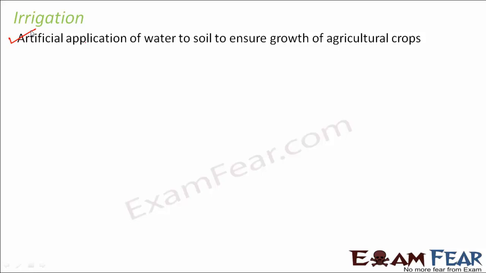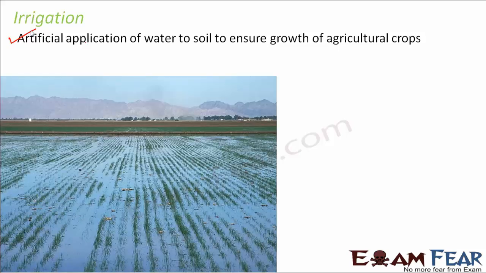But rainfall alone doesn't help, because we do not have a rainy season throughout the year. Or maybe when we want to water the field, there is no rain, because even the seasons vary sometimes. Sometimes it starts raining a little early, sometimes a little late. So that season also varies. Therefore came this concept of artificial application of water. The farmers bring water by some means and then spread it throughout the field. This artificial application of water is called irrigation.